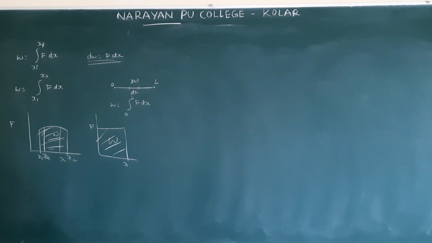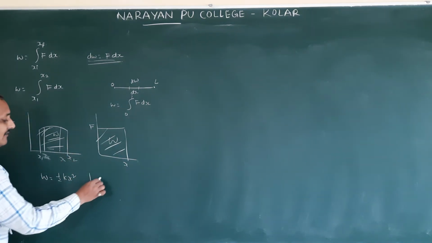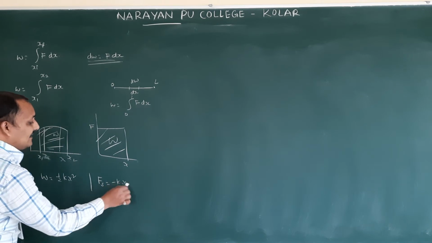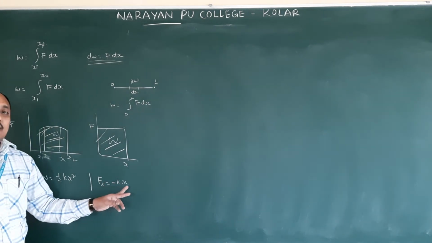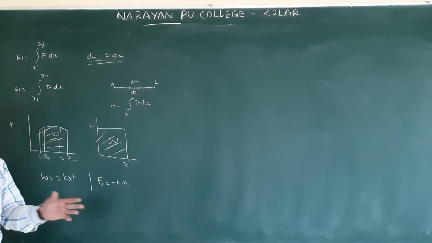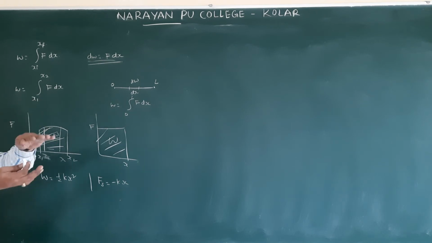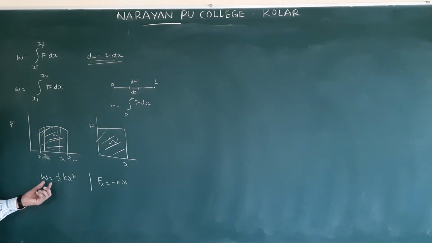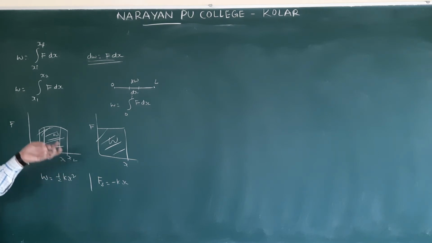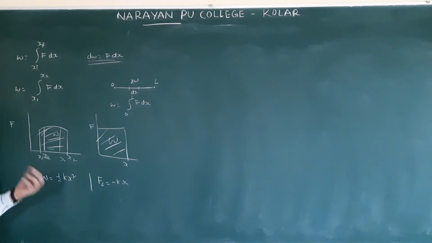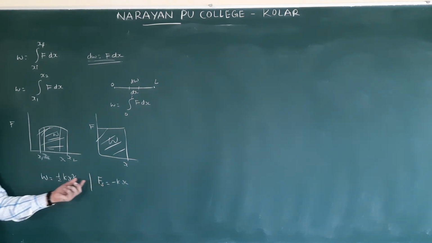Next I give spring force. Spring force we already discussed, so again I am not discussing this one here. In PU also we derived the equation. Work done equation is in terms of kx square. What is the spring force equation? F equals minus kx. This minus represents that the force is in the direction opposite to the elongation. If you are elongating, force will be towards; if you are compressing, force will be away. W is equal to half kx square, the energy stored within the spring because of this restoring force or spring force.